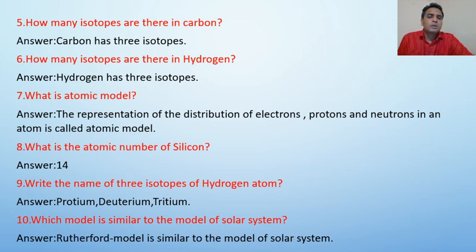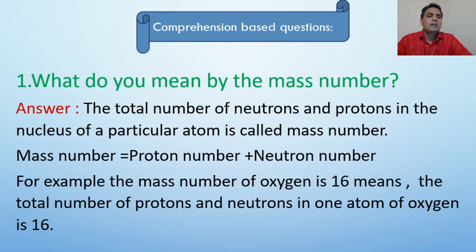Now, comprehension based questions. There are 5 comprehension based questions for you. Number 1 is, what do you mean by the mass number? The total number of neutrons and protons in the nucleus of a particular atom is called mass number. I mean, mass number equals proton number plus neutron number.